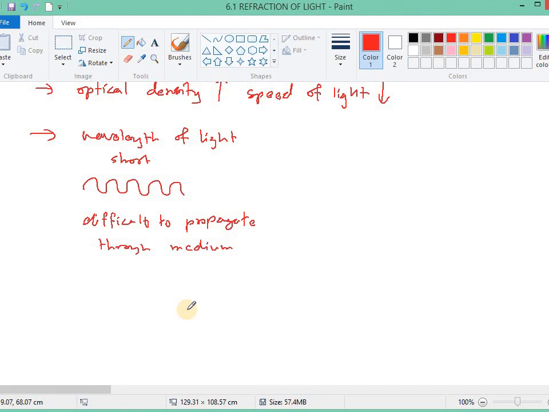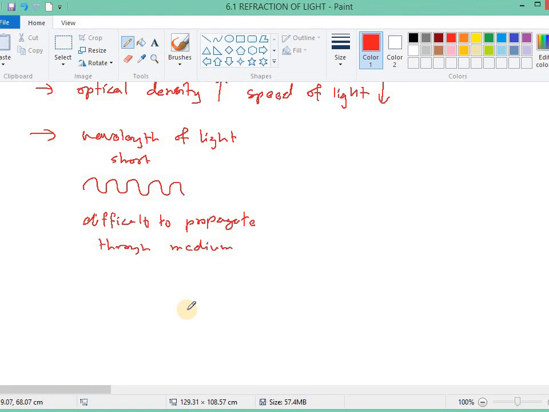That means sound with low frequency, so the wavelength will be longer. A longer wavelength can propagate, not faster, but a further distance, because of diffraction, it can pass over the obstacle. When the wavelength is shorter, it will be easily blocked by obstacles.